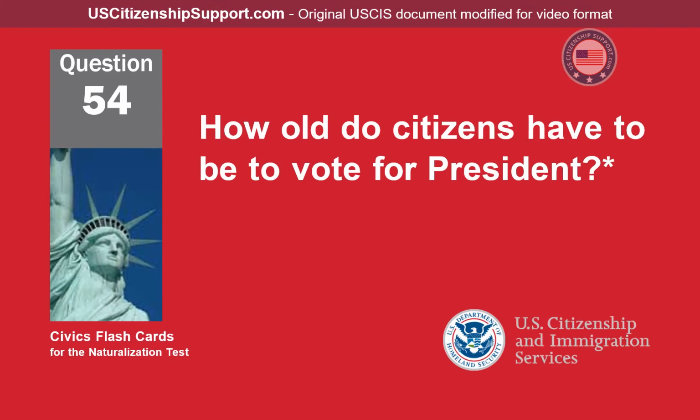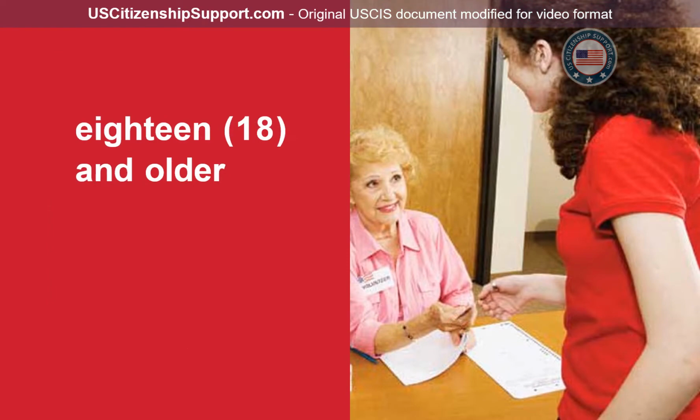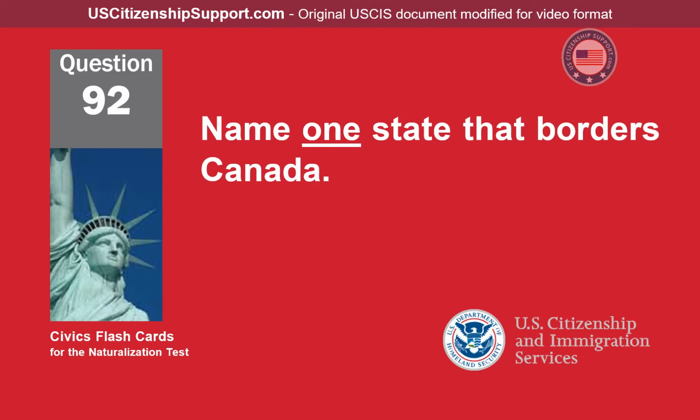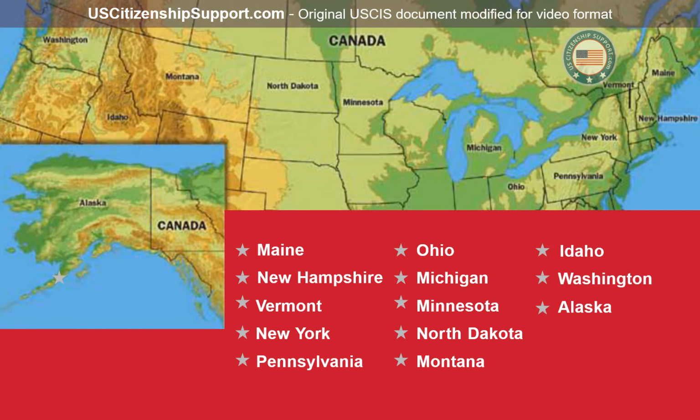How old do citizens have to be to vote for president? 18 and older. Name one state that borders Canada. Maine, New Hampshire, Vermont, New York, Pennsylvania, Ohio, Michigan, Minnesota, North Dakota, Montana, Idaho, Washington, Alaska.